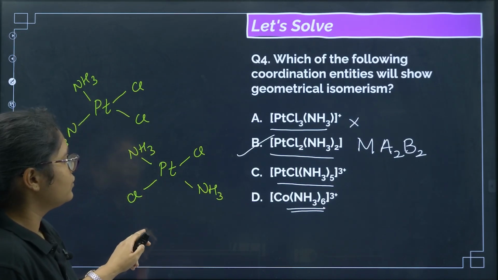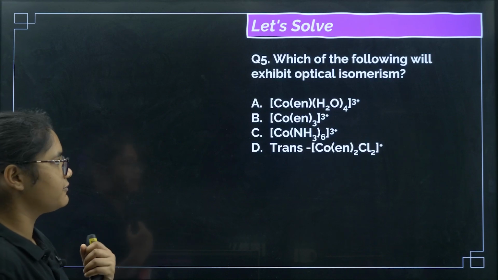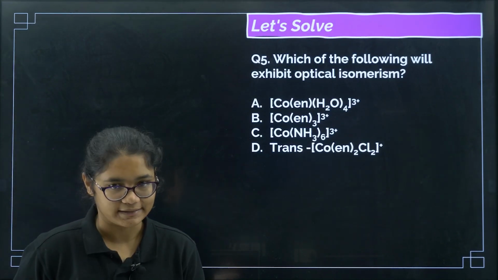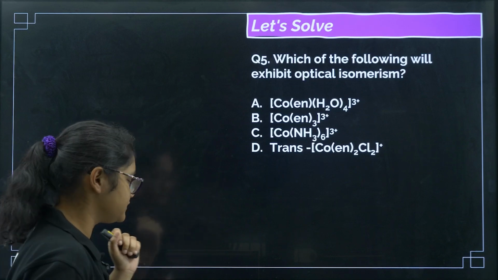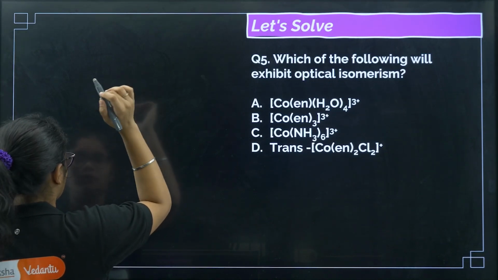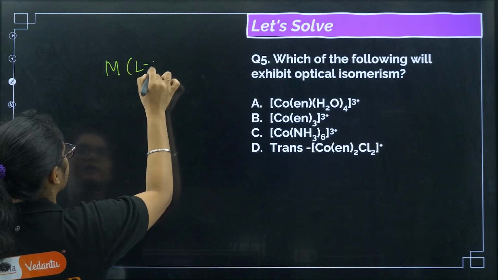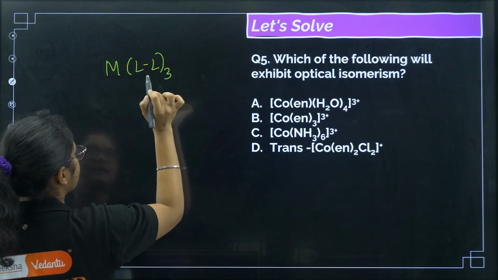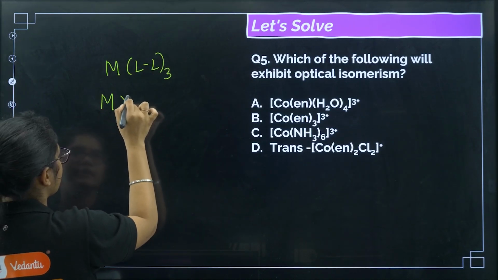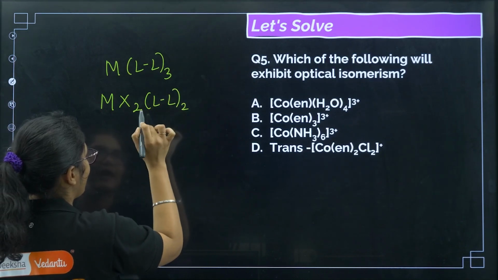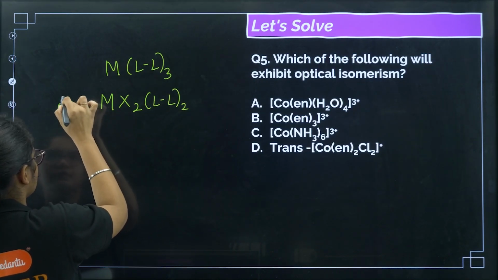Now coming to the next one, that is question number 5. Which of the following will exhibit optical isomerism? Okay, so optical isomerism, we saw which all are having optical isomerism. M(LL)3 this type, or MX2LL2 type, and this one cis form. Trans will not exist.